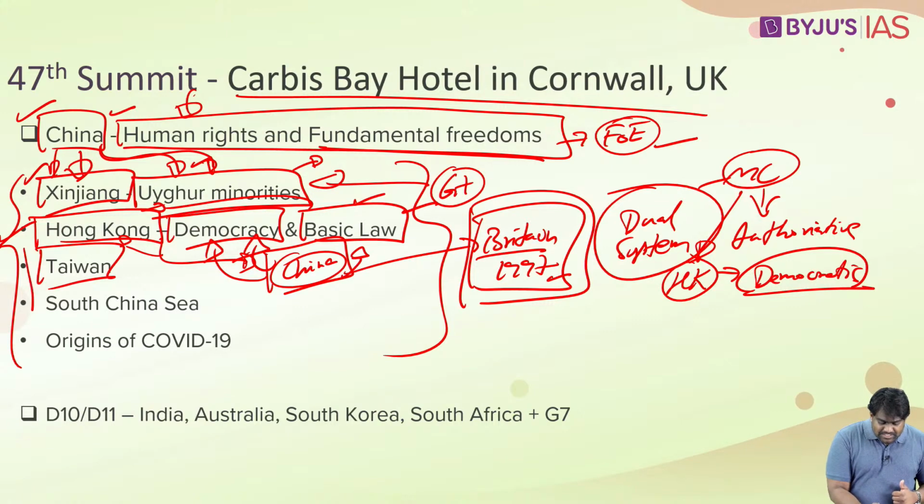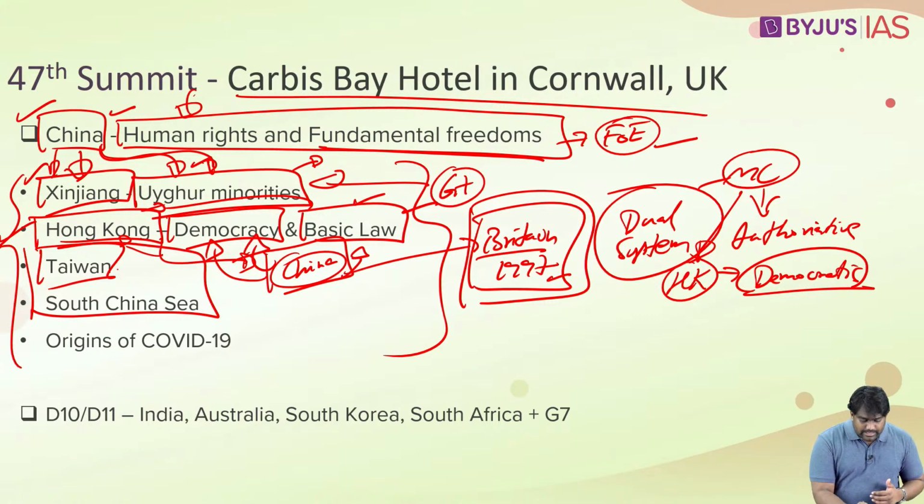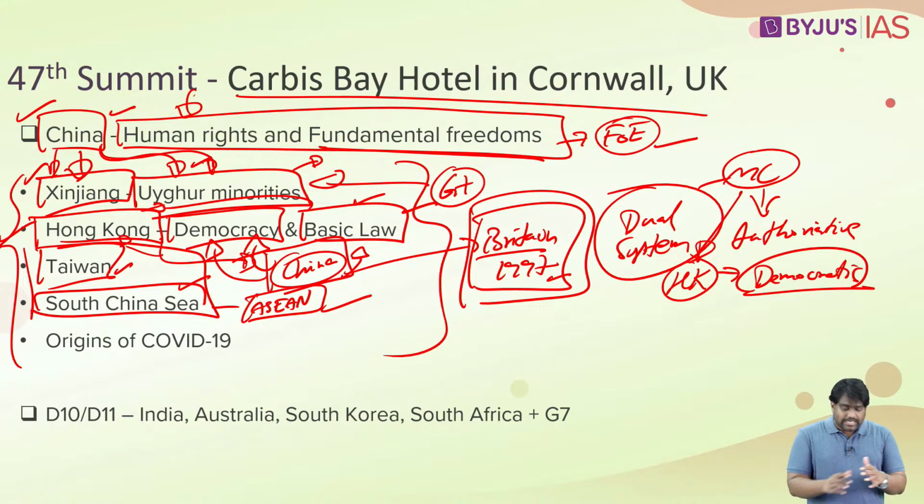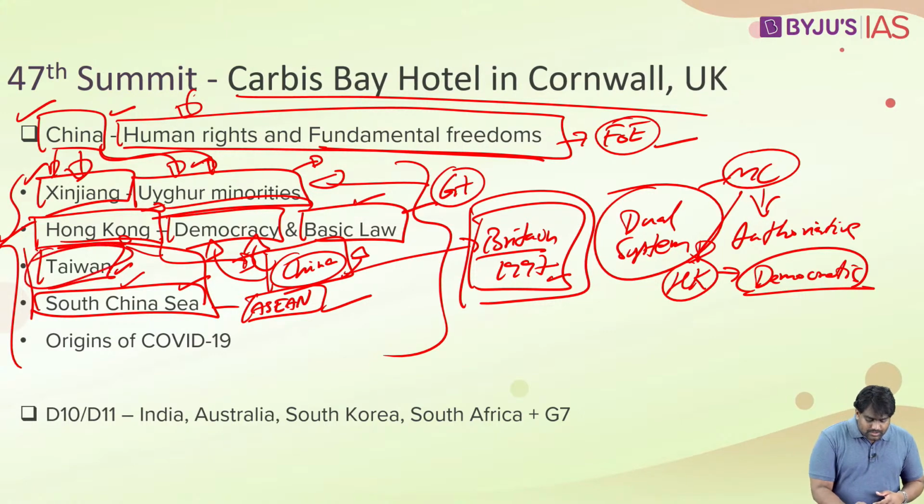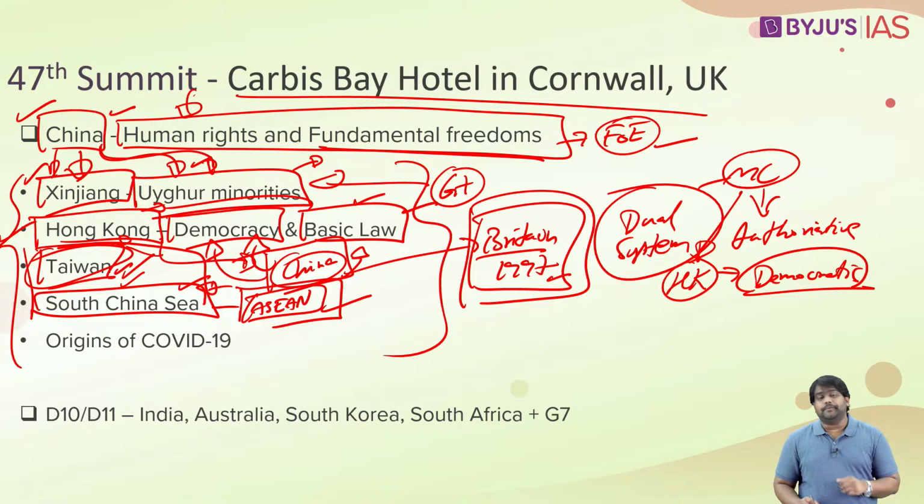The G7 has expressed concern about China's aggression against Taiwan and its aggression in the South China Sea against the ASEAN countries. Because here China has an active maritime dispute going on, right, with Southeast Asian countries. It has a dispute going on over the sovereignty of Taiwan as well, and here China is displaying a lot of military aggression. So G7 countries have given support to these countries and they have taken a stand against China.